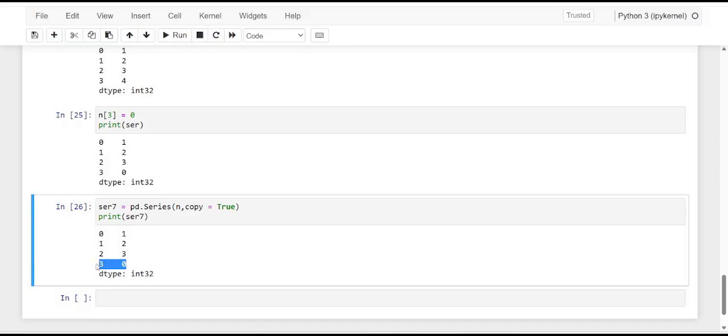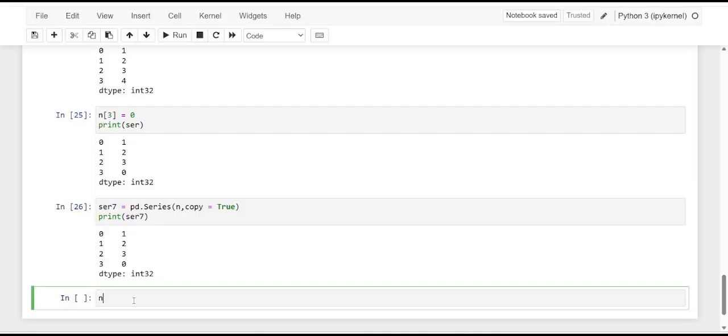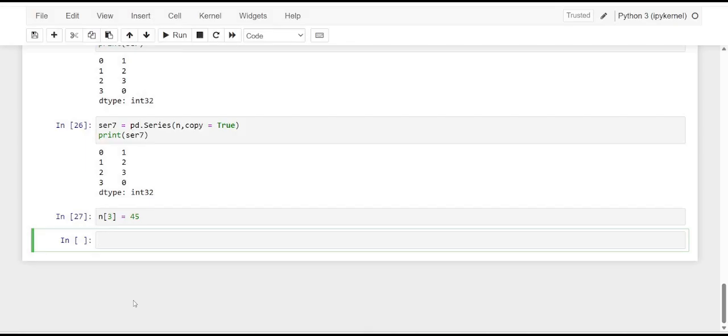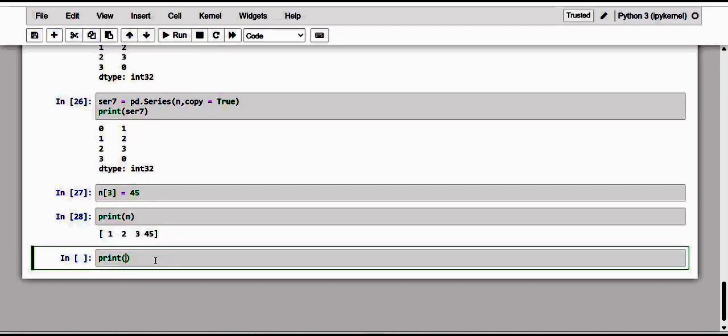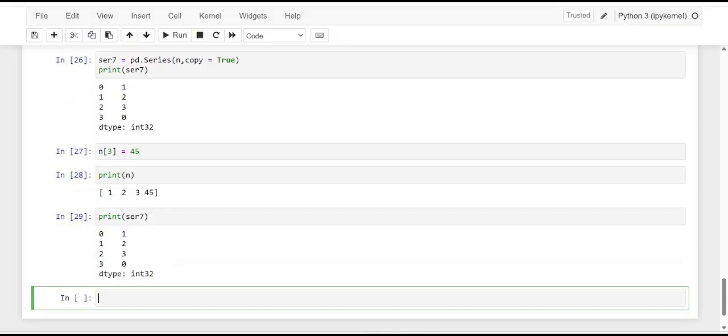Here it is 0. If I purposely make changes, I give 45, and print n, so 1, 2, 3 and 45. Of course, the NumPy array has been changed. Let me see what the series is. I have just given the value series 7, and see it is not changed.